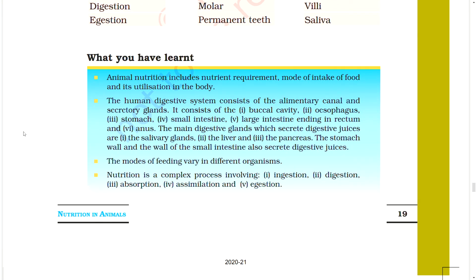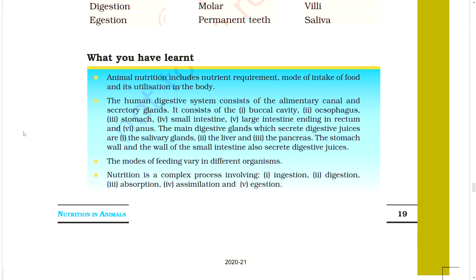What you have learned? Animal nutrition includes nutrient requirements, mode of intake of food, and its utilization in the body. The human digestive system consists of the alimentary canal and secretory glands. It consists of the 1.